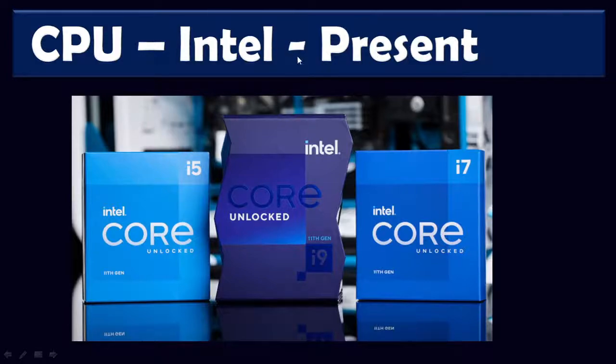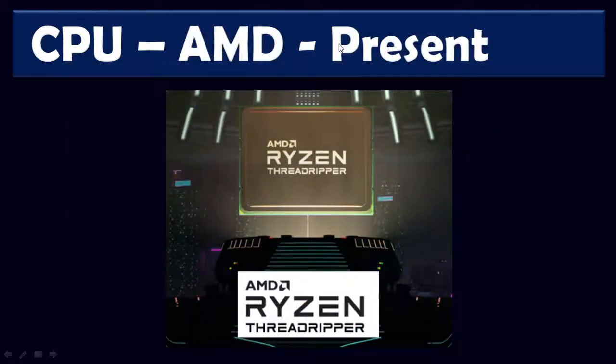The present version from Intel is Intel Core, with the series i5, i7, i9. In the same way from AMD, this is AMD Ryzen. Again in AMD Ryzen we have 3, 7, 9. So these are the different versions available.